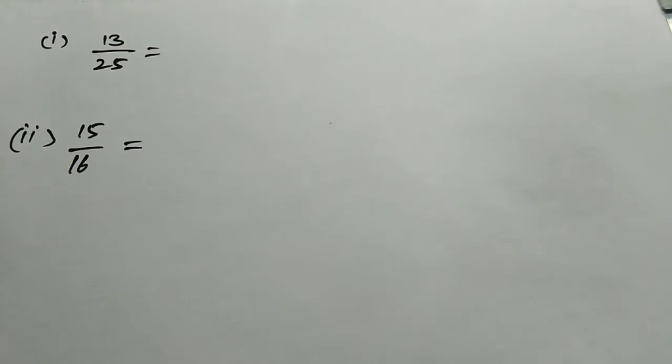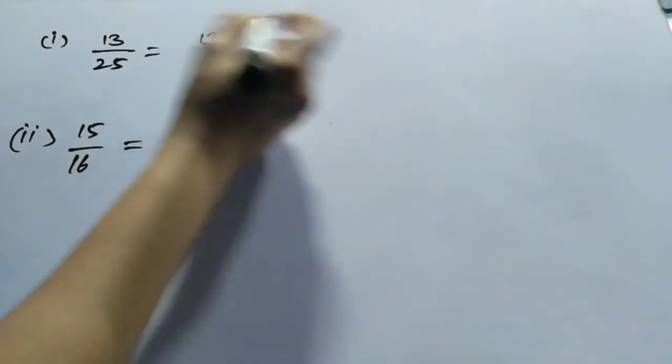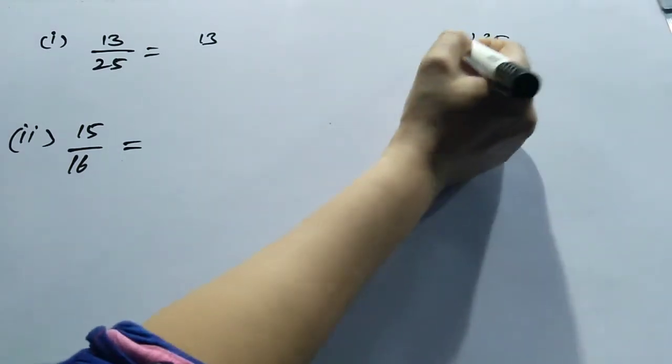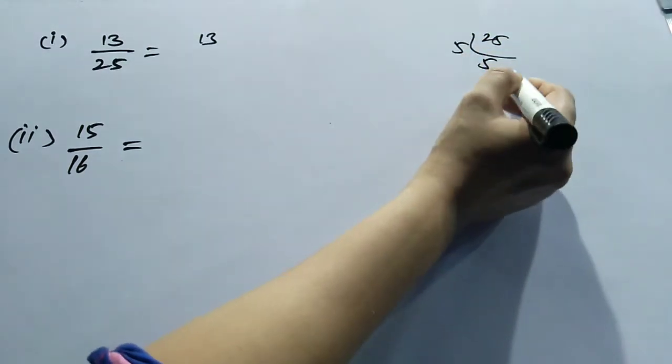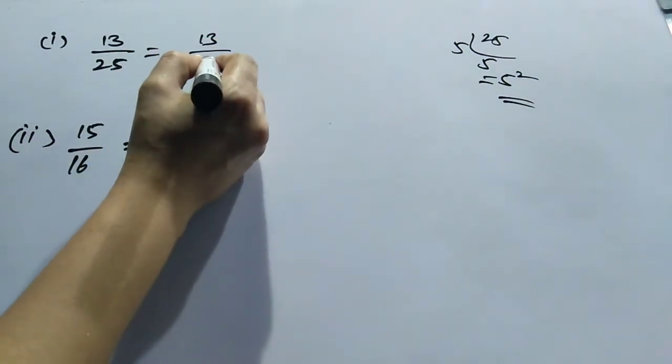Let's do some problems. Okay. You have to write the following rational numbers in decimal form. Just find out the factors of 25. What are the factors of 25? 5 fives are 25, so 5 square is the factor.